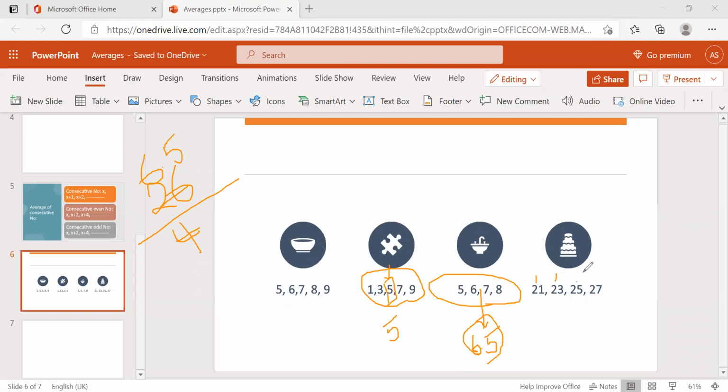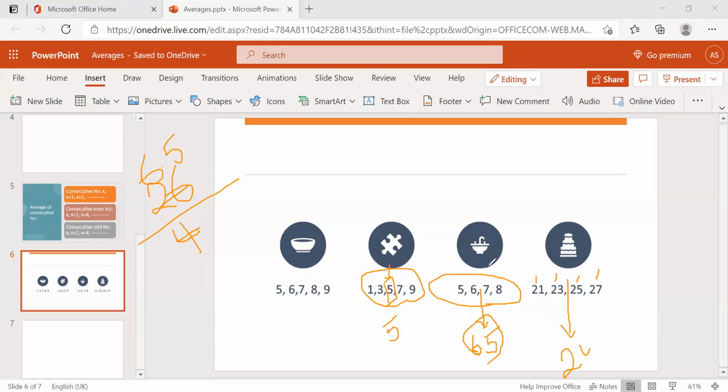Now come to this one: 21, 23, 25, 27. There are 4 numbers, consecutive odd numbers. What is the average? The middle number. What is the middle number? 23 and 25. Just as 6 and 7 gave 6.5, what's the middle number of 23 and 25? Nothing but 24. 24 is the middle number.